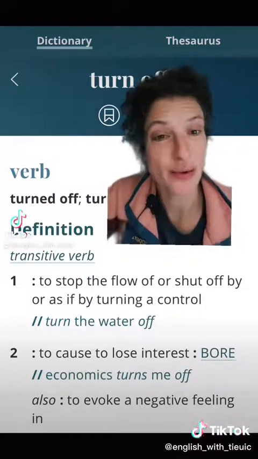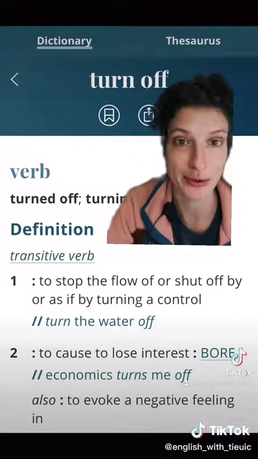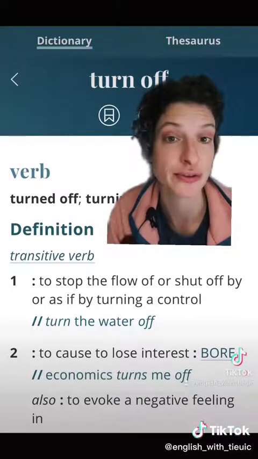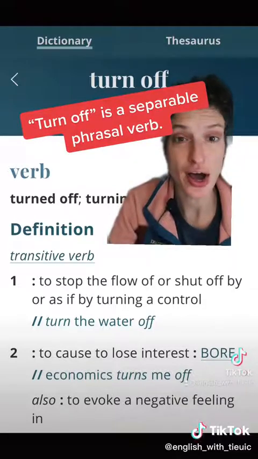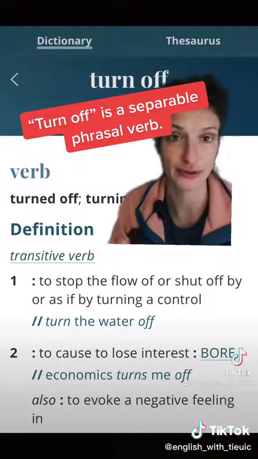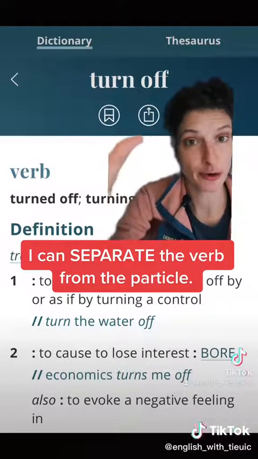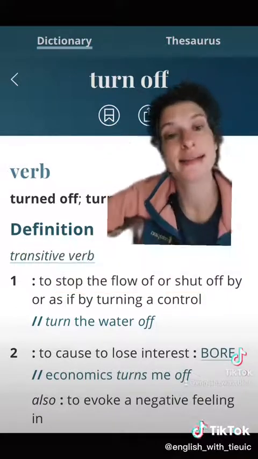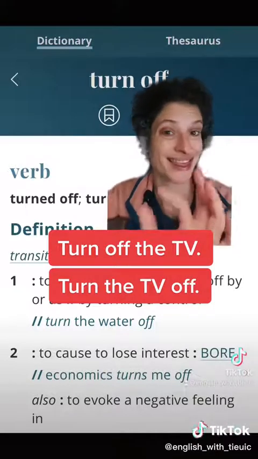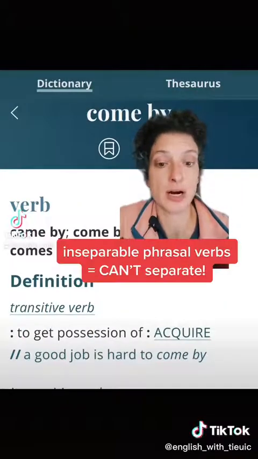All right, now let's talk about separable phrasal verbs versus inseparable phrasal verbs. This is something that is special to phrasal verbs. So our verb turn off, we say this is a separable phrasal verb. And this means that I can separate the verb from the particle. So I can say turn off the TV or turn the TV off. Both are correct. Other phrasal verbs are inseparable.